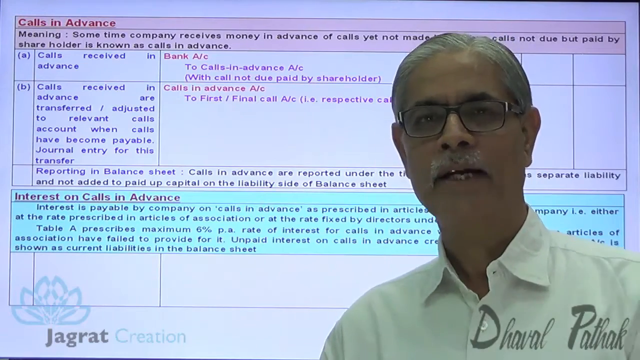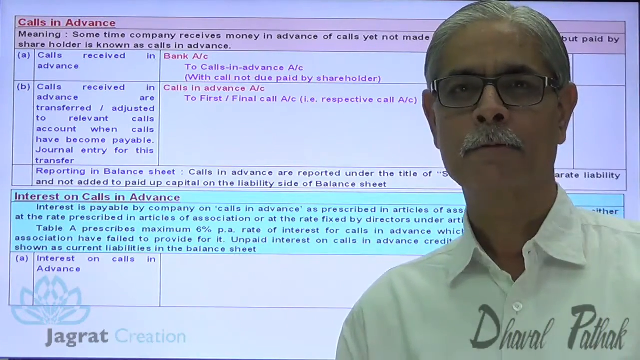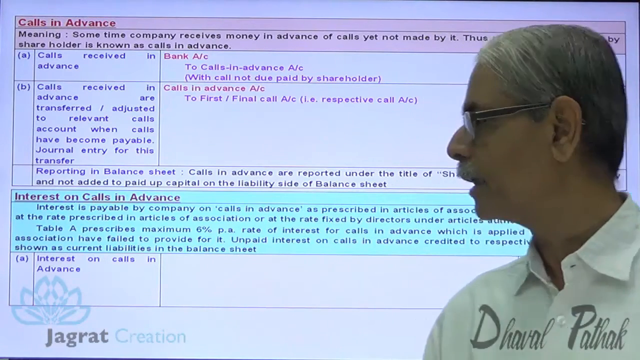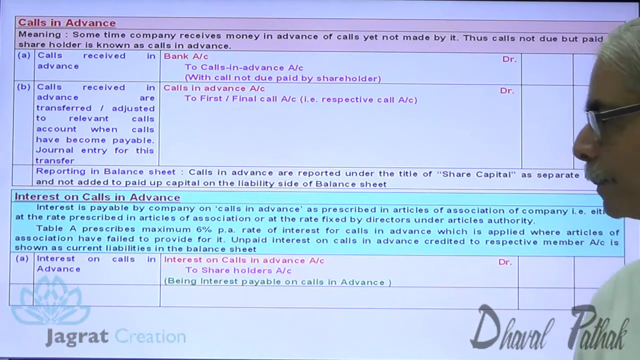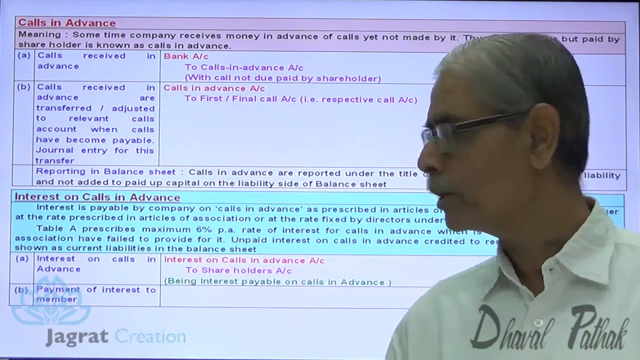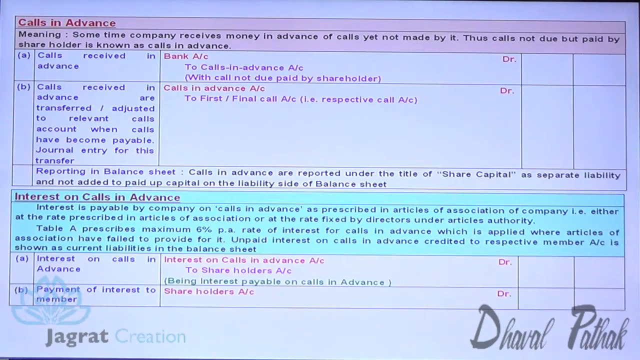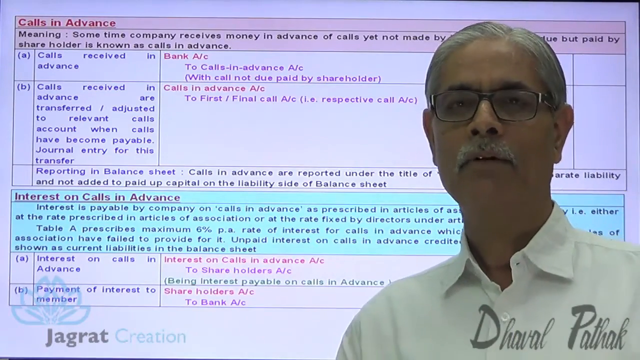Unpaid interest on calls in advance credited to the respective member account is shown as a current liability in the balance sheet. Now let us talk about the entries for that. Interest on calls in advance is an expense, and expenses are debited. So interest on calls in advance account debit, shareholder account credit, being interest on calls in advance payable. When the payment is made, shareholders account debit, bank account credit. This is how the entry gets recorded for payment of interest.